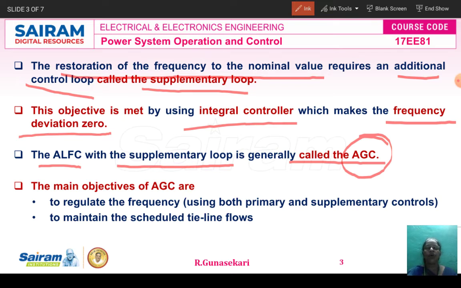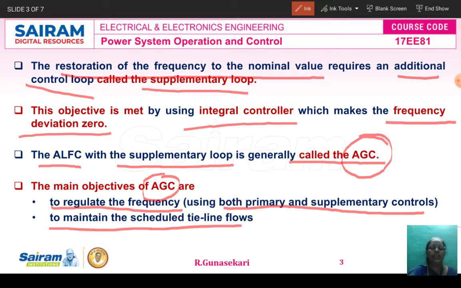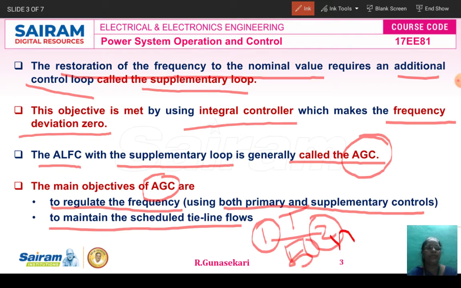The main objective of the AGC is, first, to regulate the frequency, that is, using both primary and secondary control loops. The second objective of the AGC is to maintain the scheduled tie line flows. For example, this is power system 1 and this is power system 2, both interconnected through a tie line. We have to design this tie line to carry only 50 megawatts.